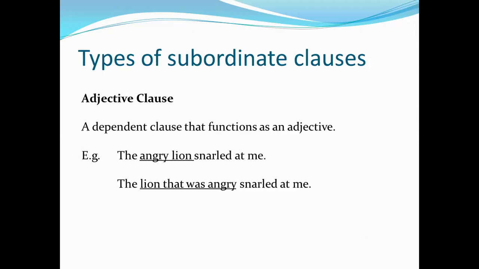An adjective clause is a group of words which does the work of an adjective. Angry lion snarled at me. I have to expand that part of the sentence. The lion that was angry is a group of words and it is a subordinate adjective clause.